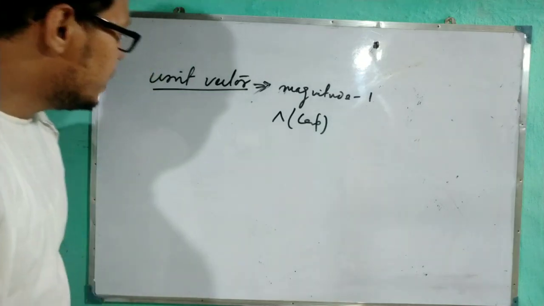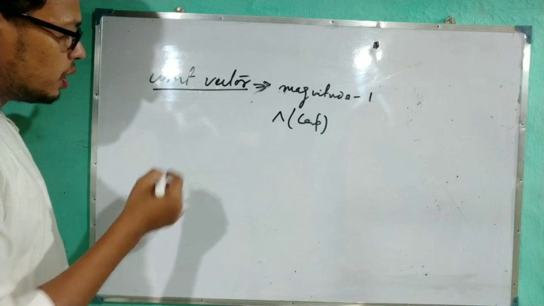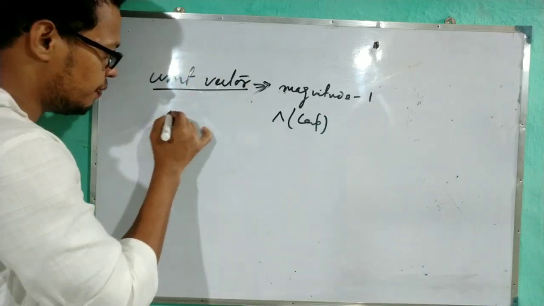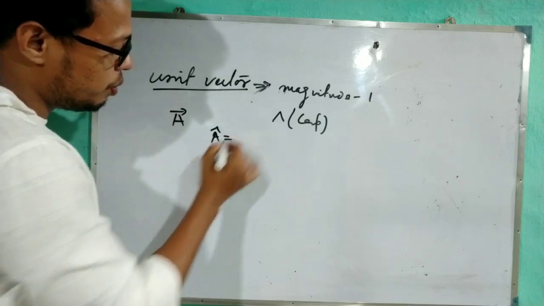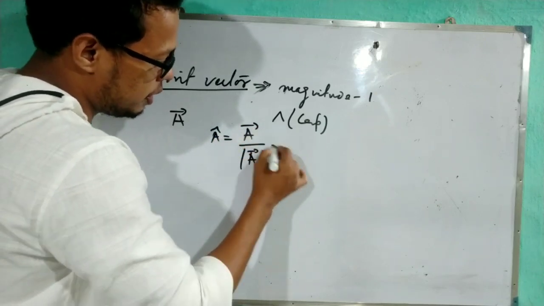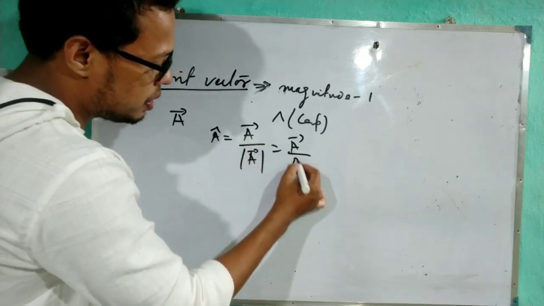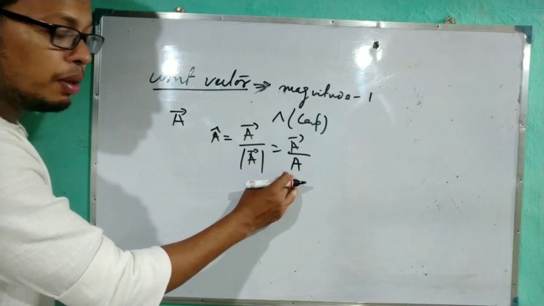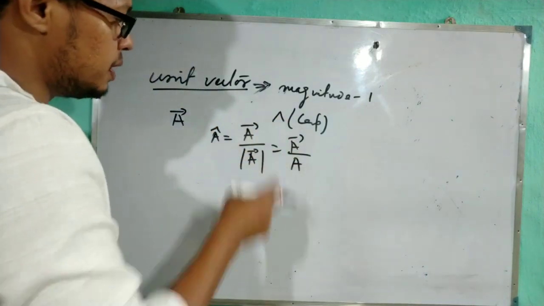Suppose you want to find the unit vector of a vector A. The unit vector of A will be A cap equals vector A divided by modulus of A. Means vector A divided by the magnitude A, only A. A is the magnitude of the vector A. This is how we can represent it.